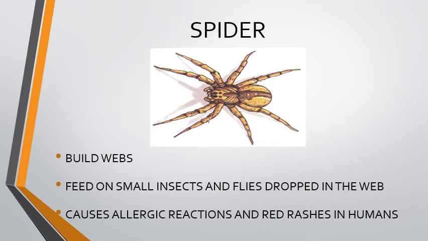Spider. It is found almost everywhere. Most of them build webs. They feed on small insects and flies that are trapped in the web. It causes allergic reactions and sometimes red rashes in humans.